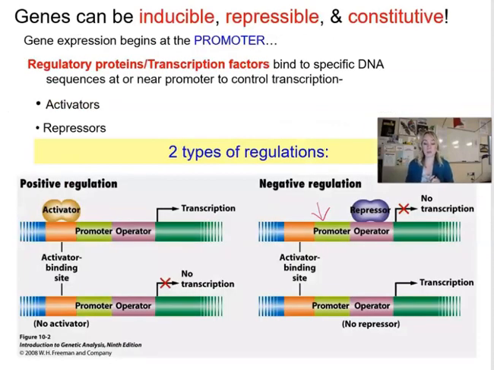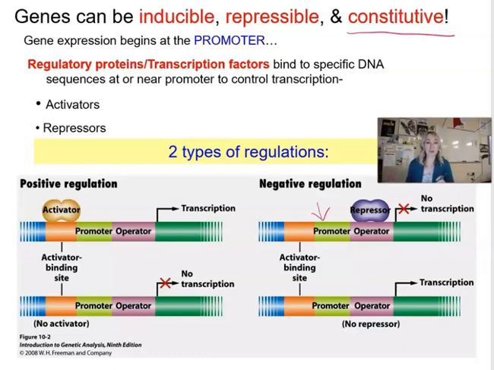But first, I want to mention that genes can be inducible, repressible, and constitutive. So basically, you can turn them on, you can keep them repressed, or they can be always turned on, constitutive, meaning you have housekeeping genes. These housekeeping genes are always on, synthesizing specific proteins because these proteins are important in maintaining the homeostasis of the cell. Maybe these are structural components of the cell as well.